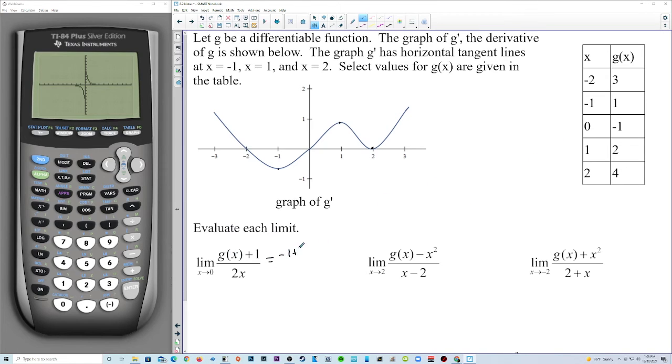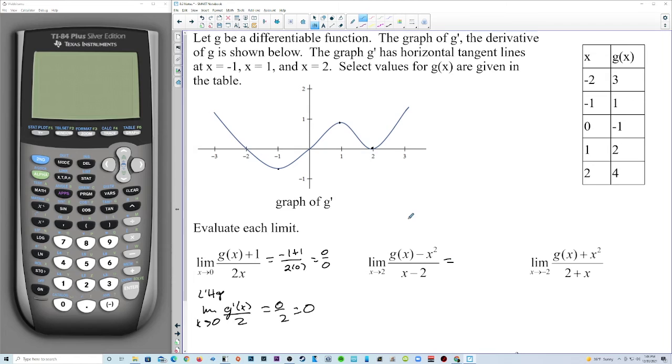g of 0 is -1. So we have -1 plus 1 over 2 times 0, which is 0 over 0. So we can do L'Hopital's rule. Limit as x approaches 0 of g prime of x over 2. So g prime of 0 is 0. So 0 over 2, the final answer is 0.